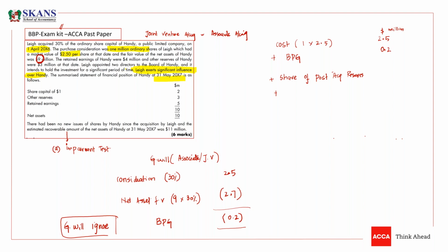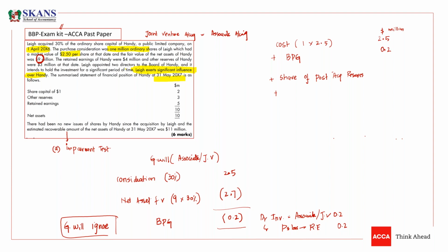The most important thing is whenever there is an investment in joint venture or associate, you need to calculate goodwill. If there is a bargain purchase gain, this will increase your investment, and if there is goodwill, you need to ignore it. The journal entry is to increase your investment in associate or joint venture, and credit P&L. Ultimately, P&L will be shifted to retained earnings by 0.2. So this is how you need to record this.